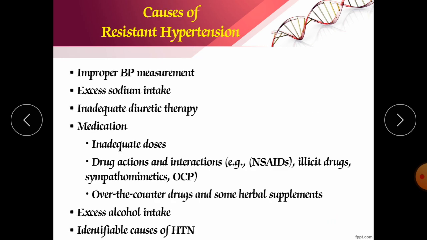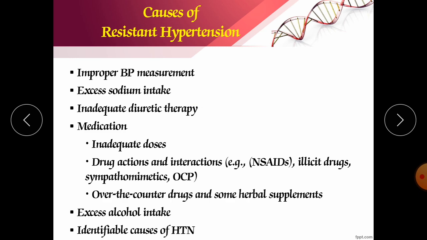Now causes of resistant hypertension. Improper blood pressure measurement. It is also one of the worst conditions when we are not checking the blood pressure properly. So you should be skillful, you should know how to check the blood pressure, and very correctly identify whether the person is having high blood pressure or not. If you make a mistake, definitely you are playing with the life of the person. Excess sodium intake is also one of the very worst conditions. If you are taking sodium though you are having hypertension, then definitely nobody will save you.